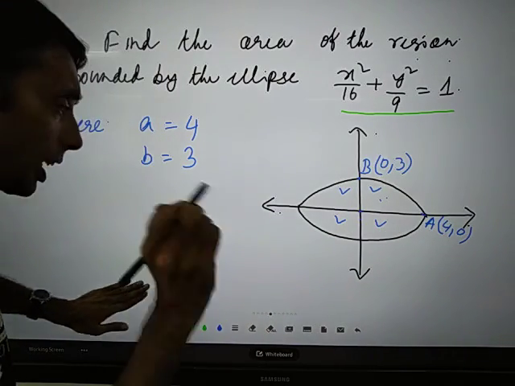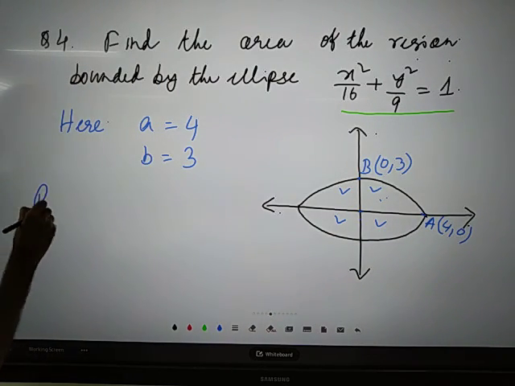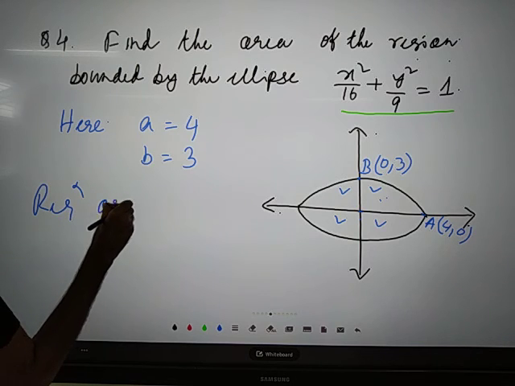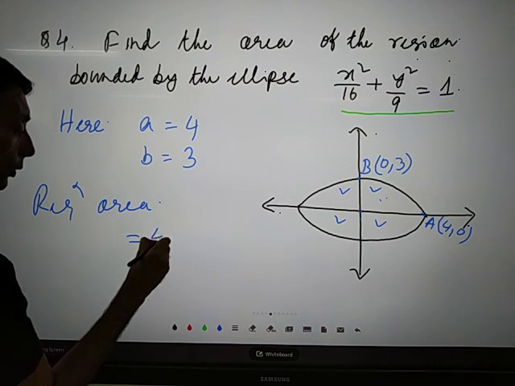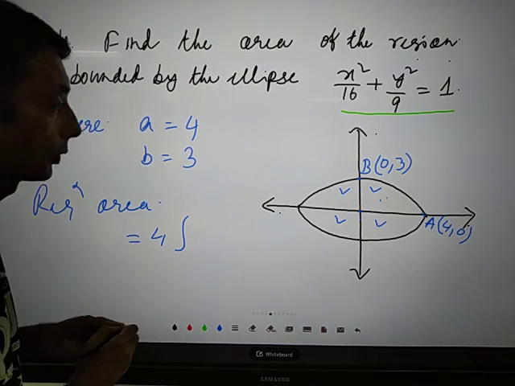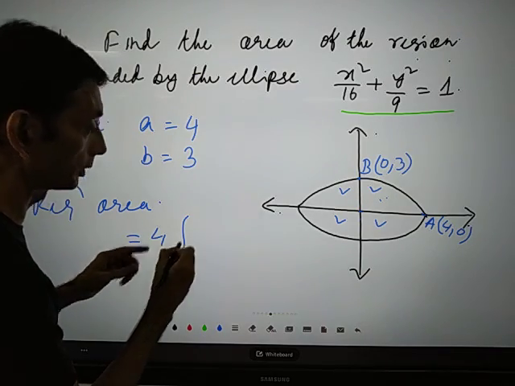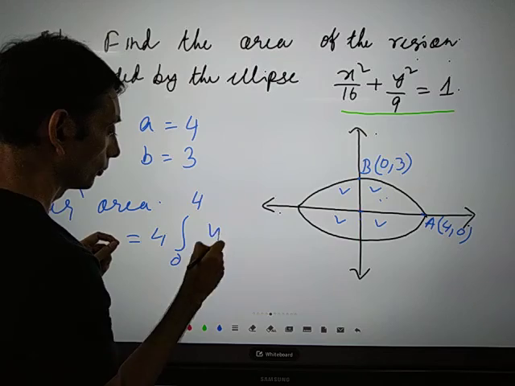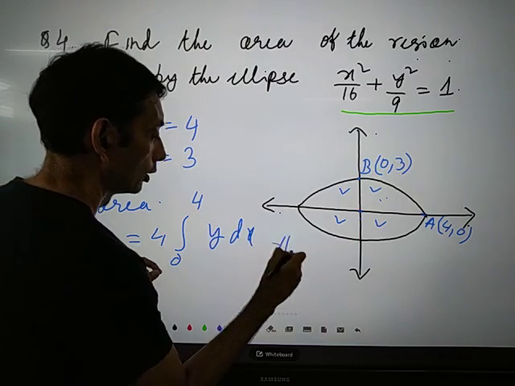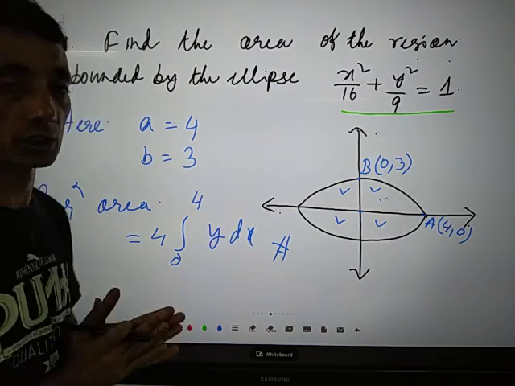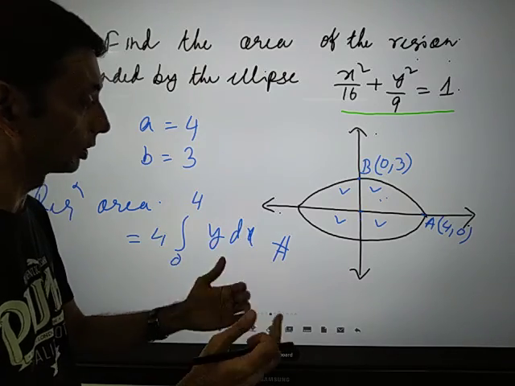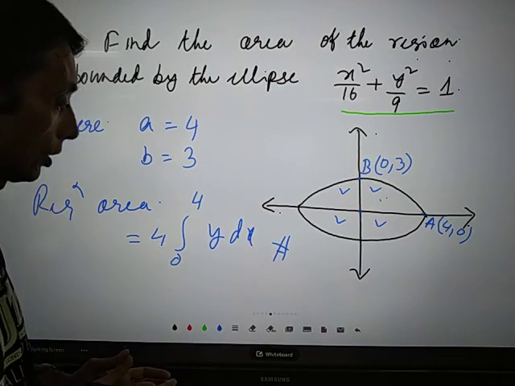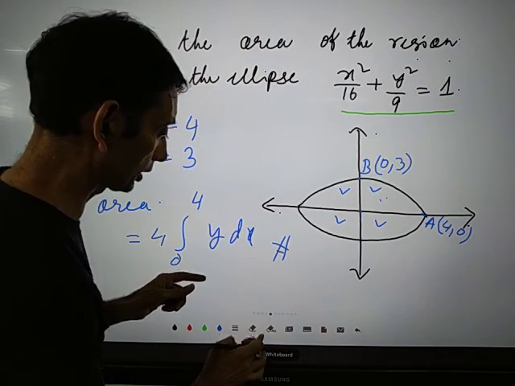So it's just one line you can write, the required area is 4 times the integral from 0 to 4 of y dx. This is the most important concept. The next is only integration. Okay, so now we just need to integrate.